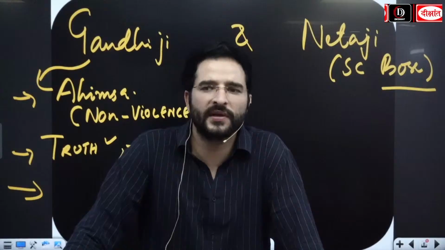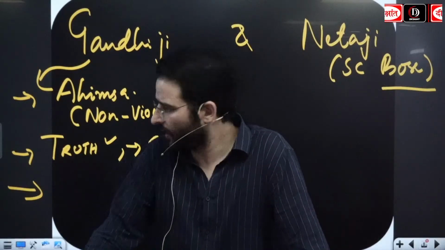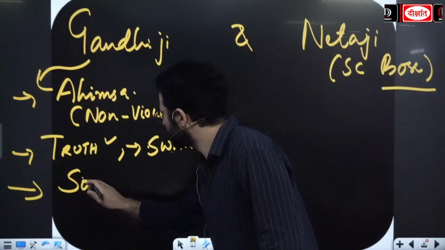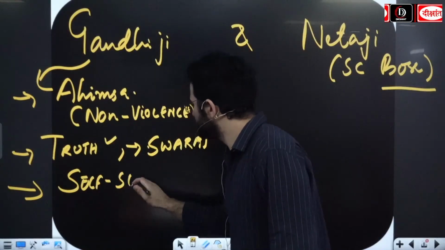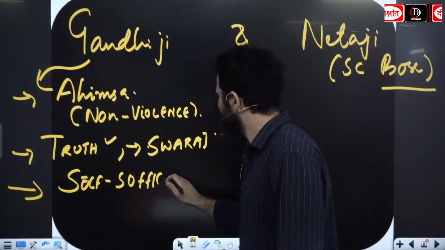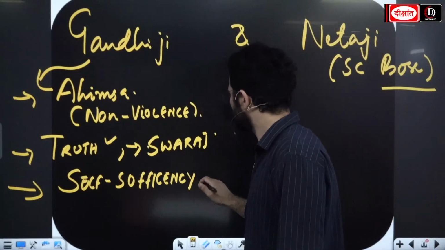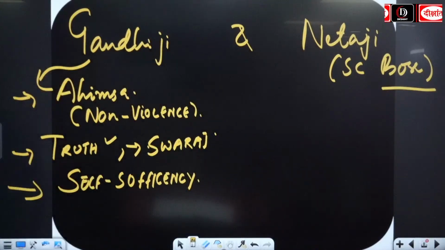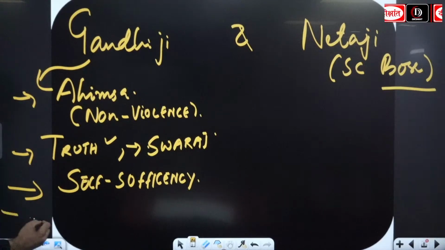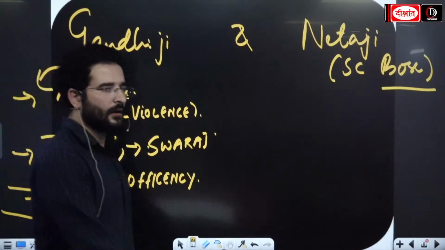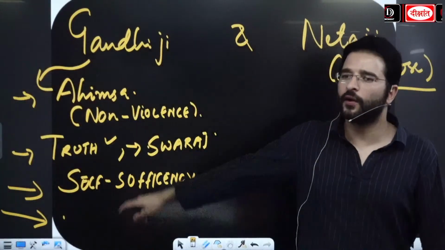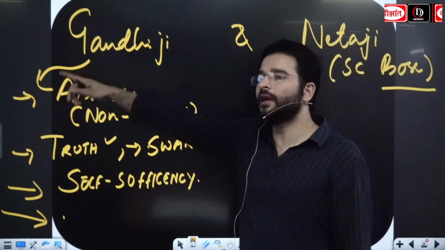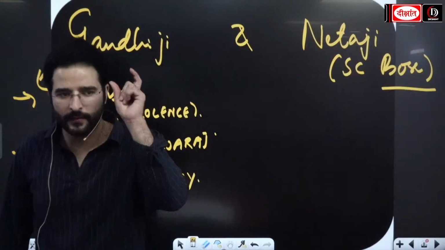The country should be self-sufficient. Okay. Let's look at that. Gandhiji believed in self-sufficiency. Looking at the social reforms, we are going to see Gandhiji advocated for the upliftment of women.